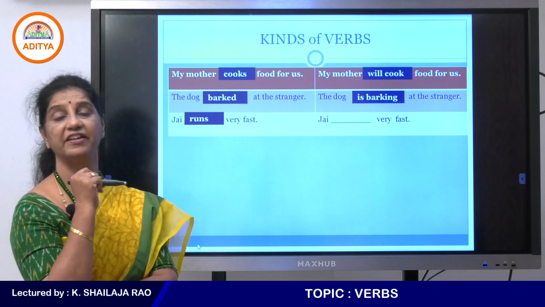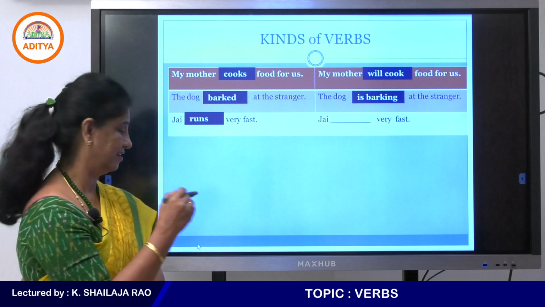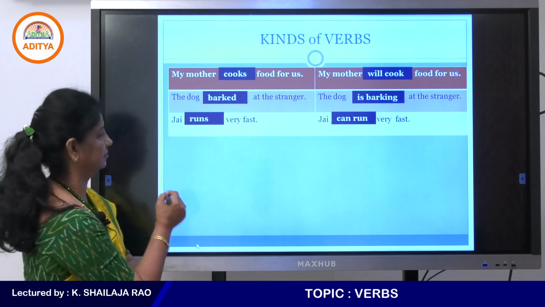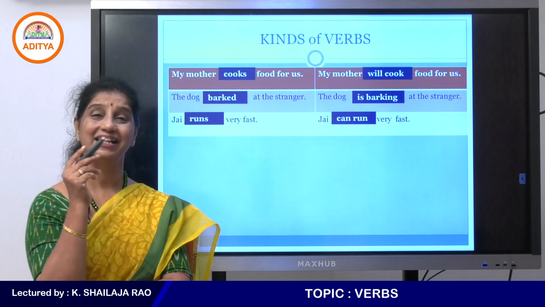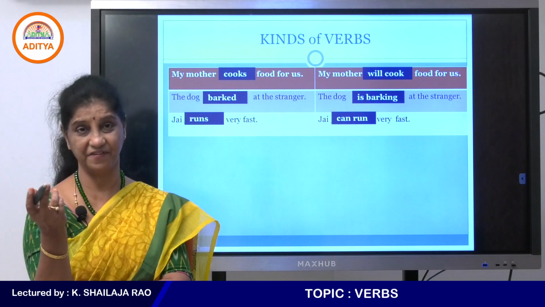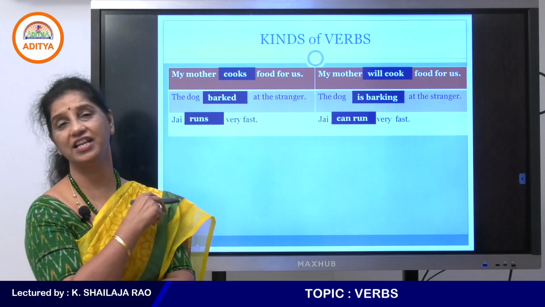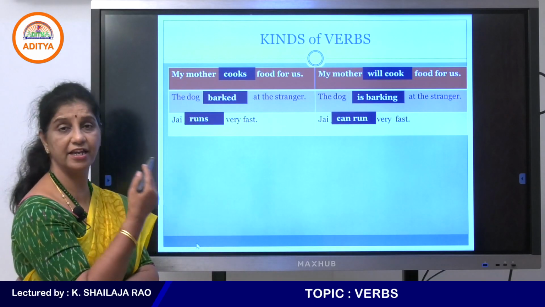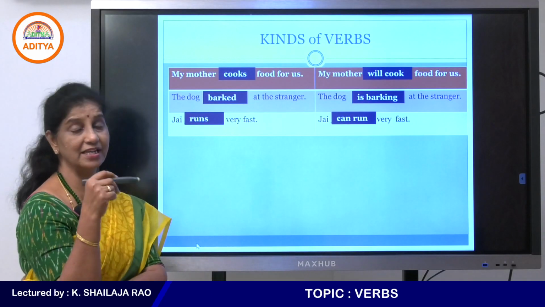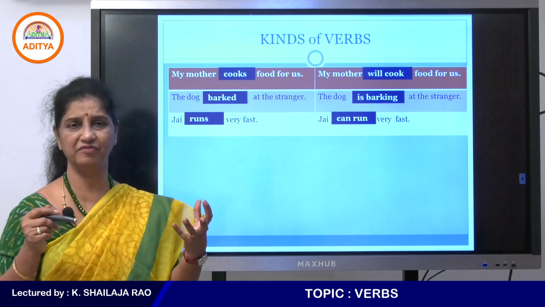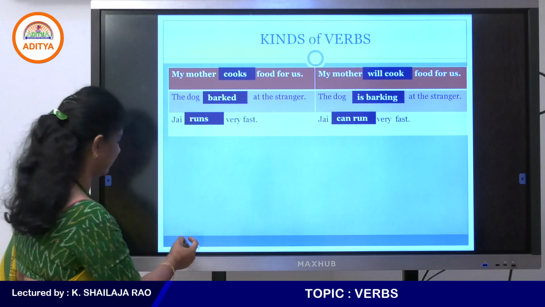Jay runs very fast. Okay? Jay can run very fast. That he can run very fast. It's a future tense. So these verbs can be in any of these tenses, action verbs. There's a feature about non-action verbs which I'll tell you in the coming slides.